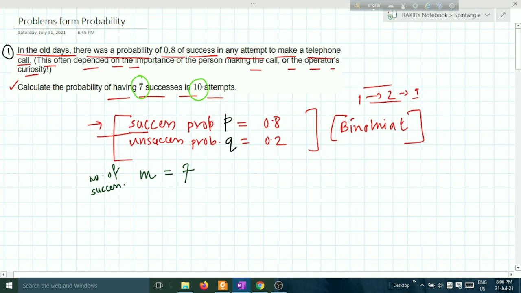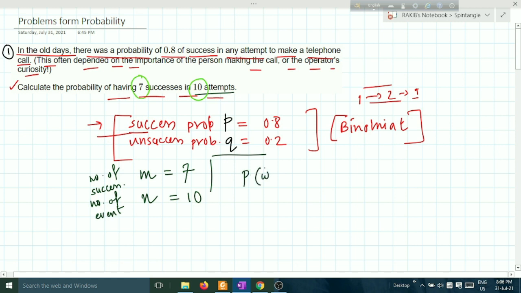In 10 attempts, there are 10 attempts, so N, the total number of events, is equal to 10. We have all the parameters here. Then put it in the binomial distribution function.